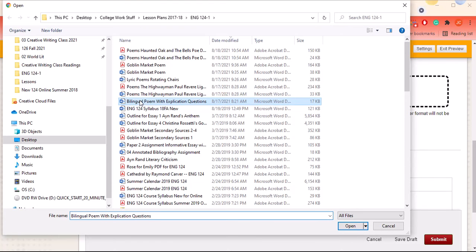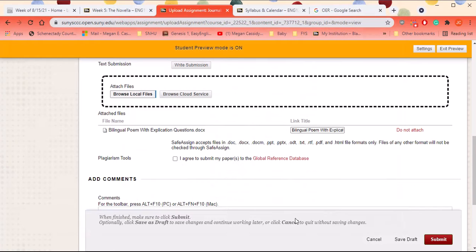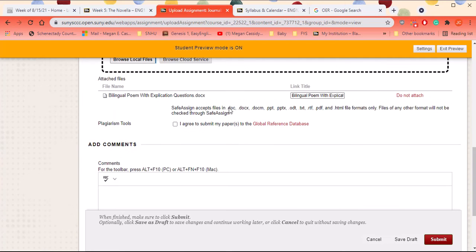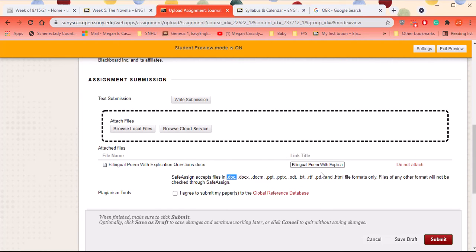This is a poem we'll be reading in class. I'm going to pretend it's the assignment I'm submitting. You click on the thing that you want to submit. You click open. And then down here you would click submit. That's it. This only takes documents, PowerPoints, PDFs. It does not take Google Docs.